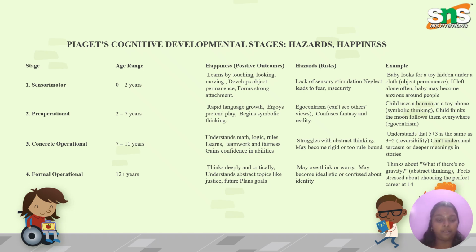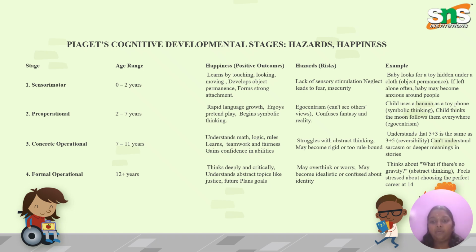Next is the formal operational stage. This is from 12 plus years. Thinks deeply and critically, understands abstract topics like justice, future plans, goals. May overthink or worry, become idealistic or confused about identity. During this time, they will start overthinking about small things, and they will be able to understand simple topics, and they will start planning about their future, like what they are going to do in their future, which group they are going to take, and how much mark they should score.